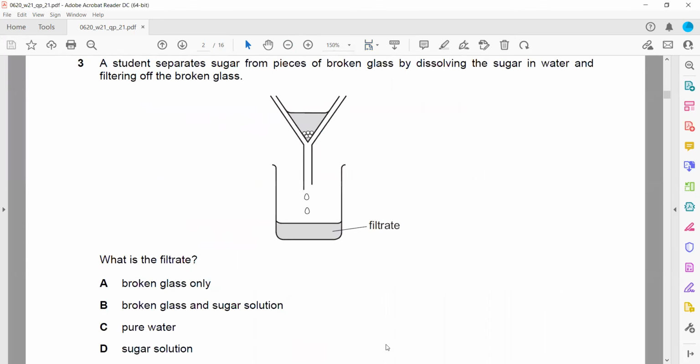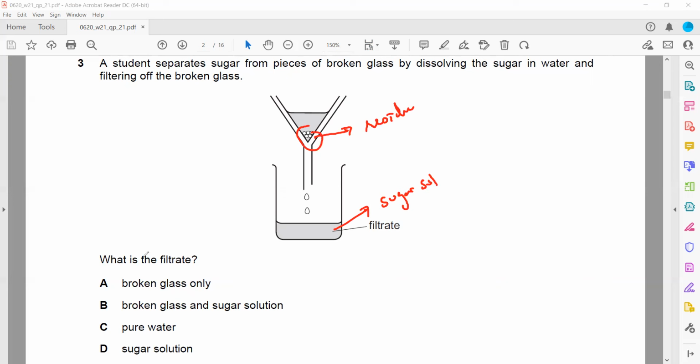In question 3, a student separates sugar from pieces of broken glass by dissolving the sugar in water and filtering off the broken glass. So the broken glass will be left on the filter paper. That will be the residue. And what passes through the filter paper is called the filtrate. And what will be the filtrate? That will be a sugar solution.